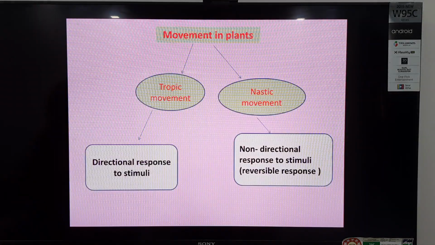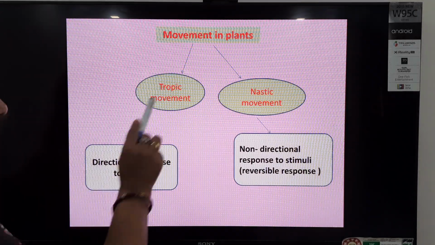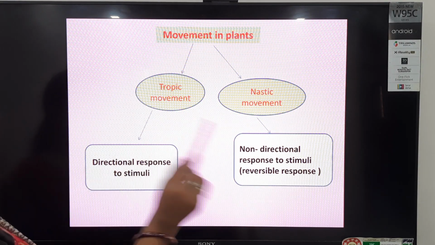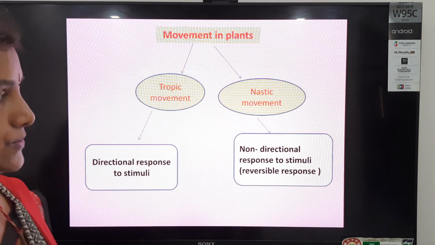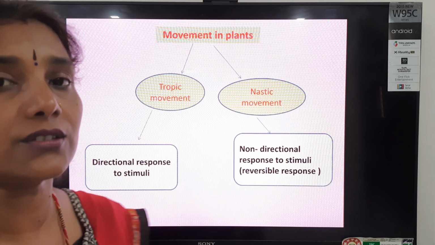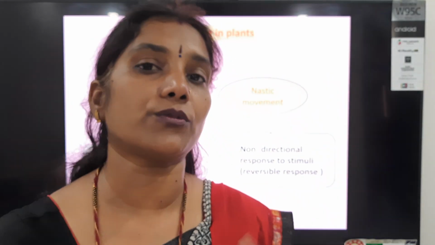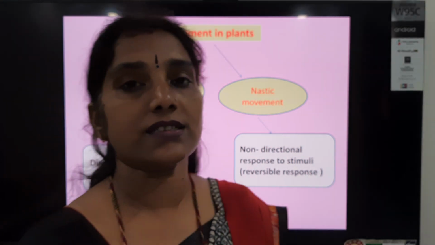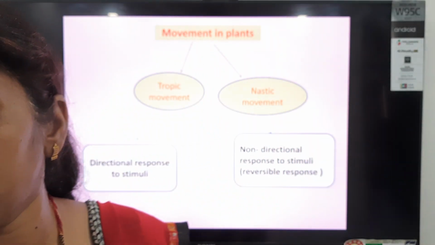Plants show a directional response to stimuli or a non-directional response also. If we talk about the directional response, it means the plant shows growth towards that direction. So on the basis of directional movements, let's observe the classification of tropic movements.